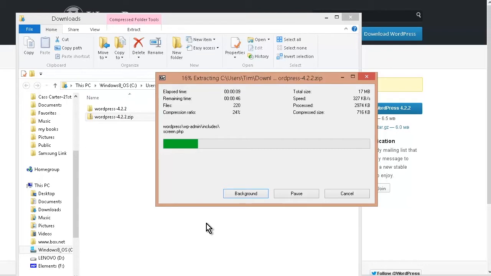Now, like I said before, you're going to need server space. So you can get shared hosting fairly cheap. What we're going to be doing is uploading this to our server. To do that, you need an FTP client. There's one called FileZilla that's free. So let me open FileZilla here.